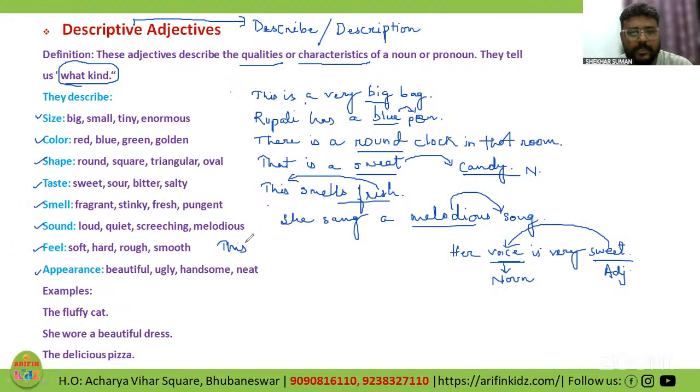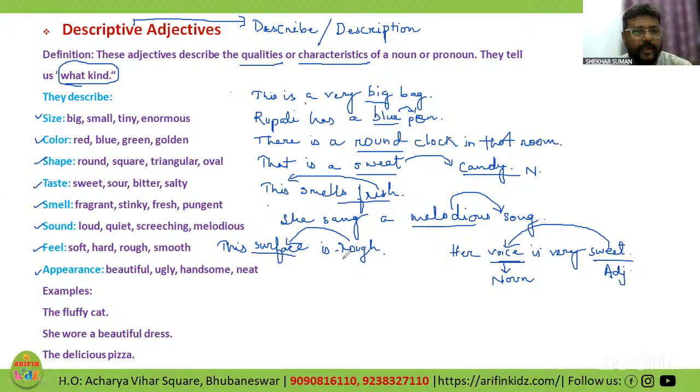Suppose, for example, this surface is rough. So now my noun over here is surface. And this rough is giving me about the feeling. If you touch that, the feeling about the surface. What would I feel?